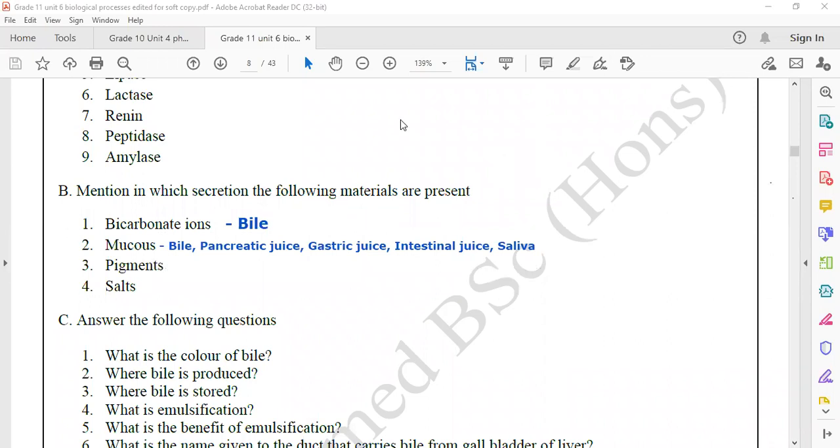Pigments. Pigments are only present in the bile. It's a yellow green color material. Bile is a yellow green color material, so it has color, it has pigments. Salt is also present in the bile.